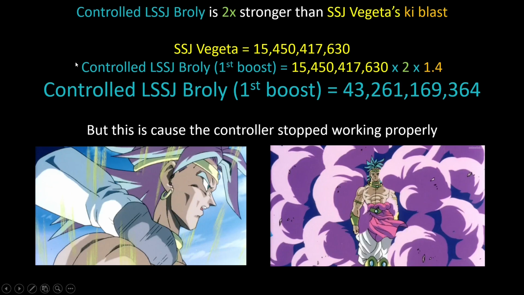So doing the math, controlled Legendary Super Saiyan Broly's first boost is 2 times stronger than Super Saiyan Vegeta's Ki Blast, and that comes out to be 43.2 billion. That is a huge jump, from 3 billion to 43 billion. But this only happened because the controller stopped working properly. Paragus was pretty scared that the controller was not working as intended, because Broly's power kept rising.